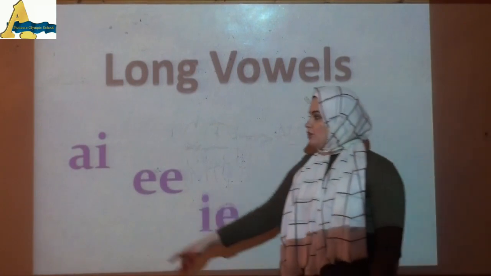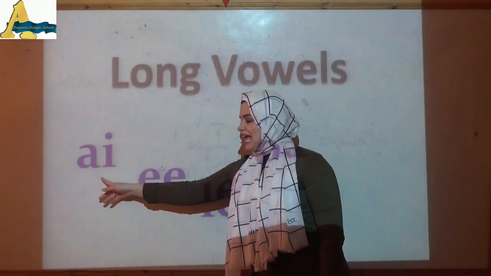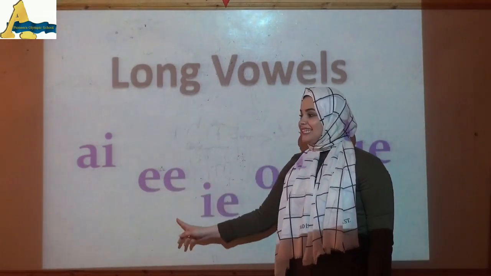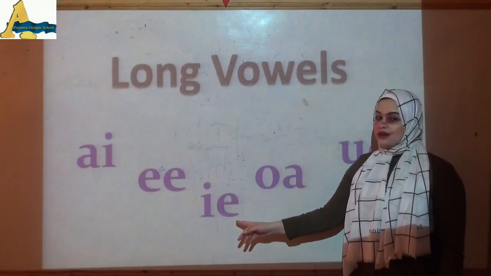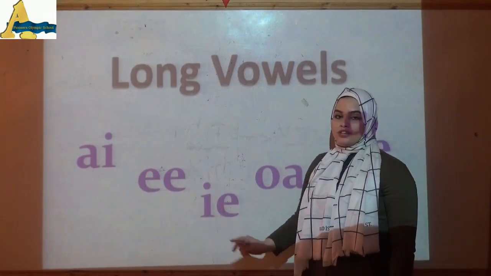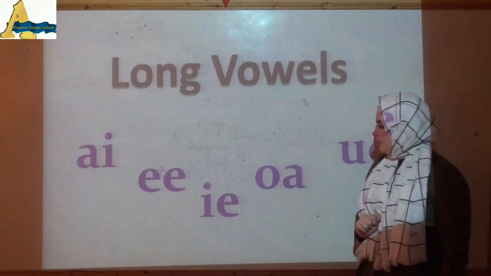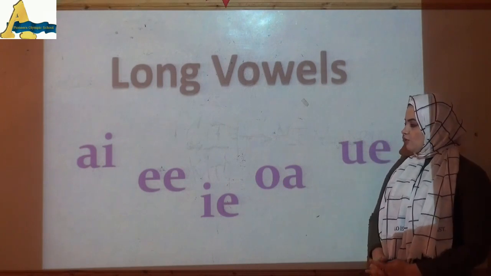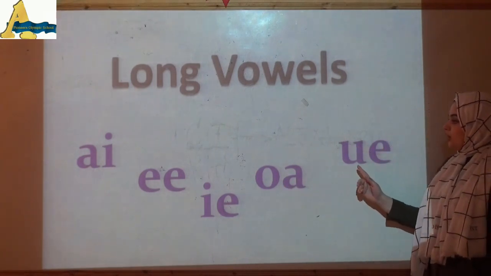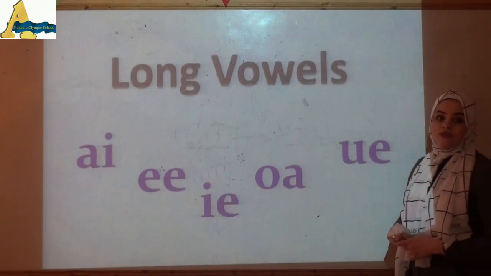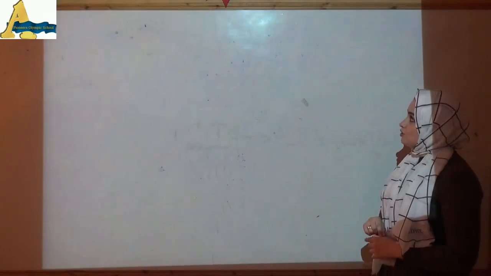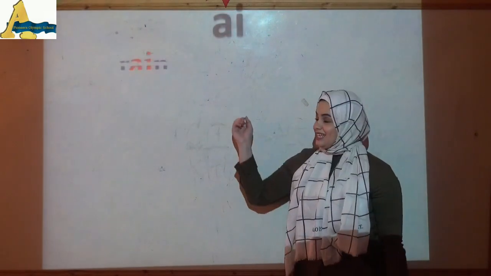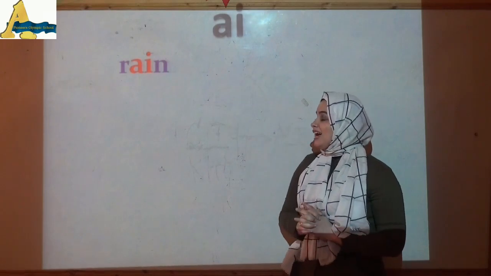Okay, how do we write sound A? Excellent. How do we write sound E? E and E together make sound E. How do we write sound I? E and E together make sound I. Okay, how do we write sound O? O and A together make sound O. How do we write sound U? U and E together make sound U. And now, can you write sound A? How do we write sound A? Yes, A and I together make sound A.